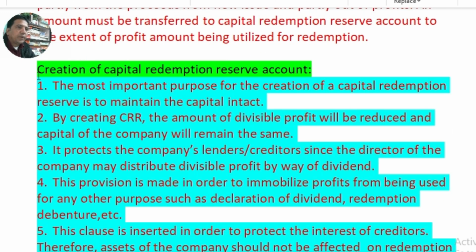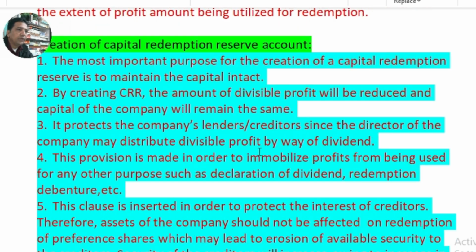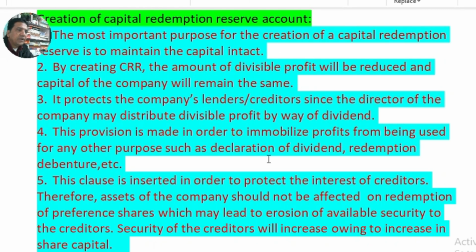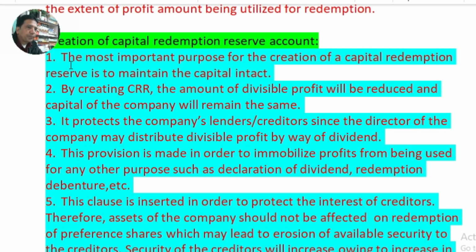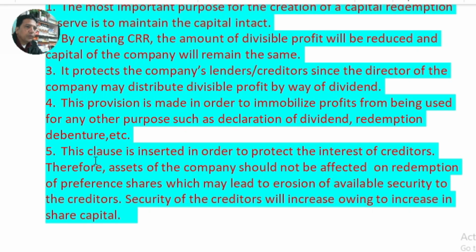Now, as per the Companies Act 2013, provided by section 55, every company redeeming redeemable preference shares out of profit must create a capital redemption reserve account. So what is the significance of creating this capital redemption reserve account? It is to protect the interest of the investors, creditors or debenture holders. And the provisions are given. The purpose of creation of the capital redemption reserve account is mentioned as under. All of you go through it, so you will understand this.